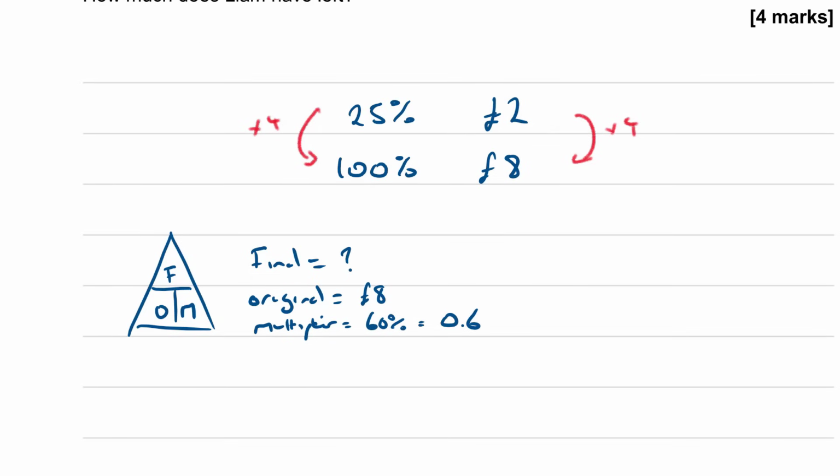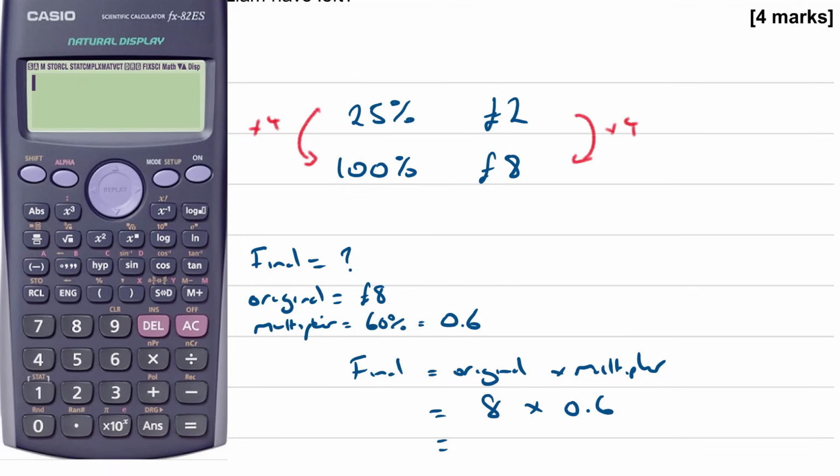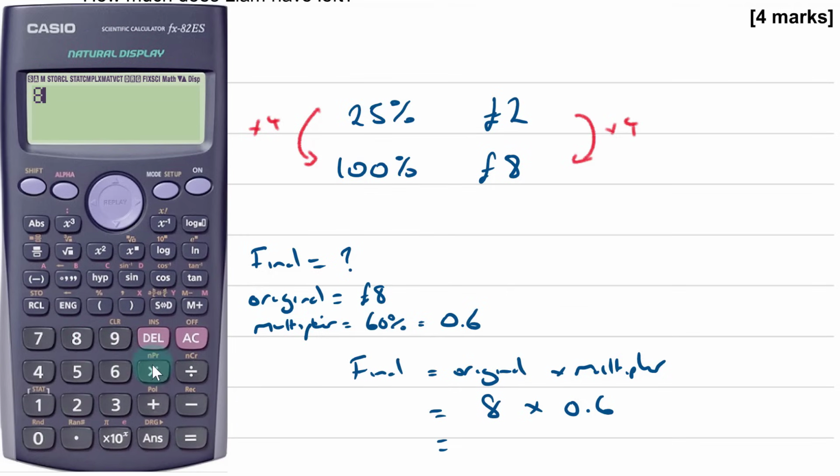So to find our final, just cover that up, is original times multiplier. Final is equal to original times multiplier. So 8 times 0.6, which is, according to my calculator, 4.8.